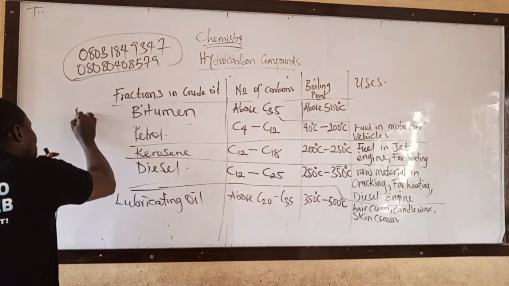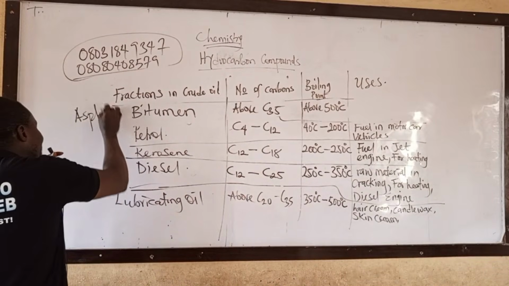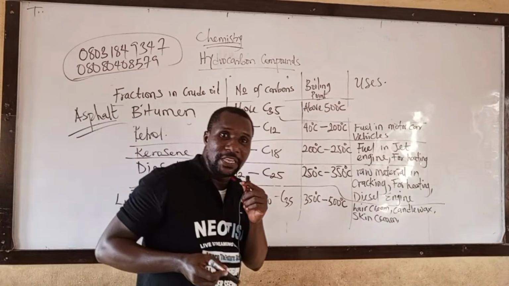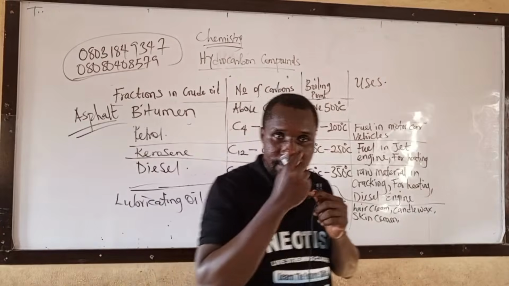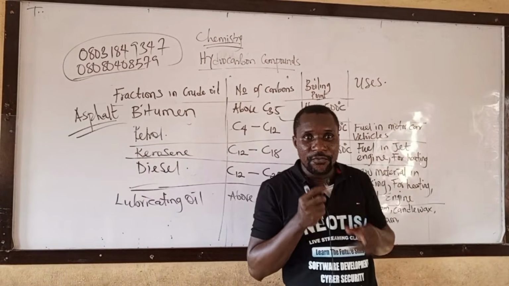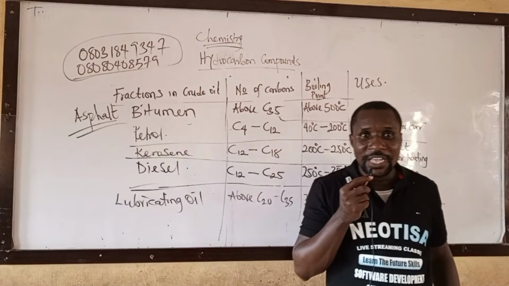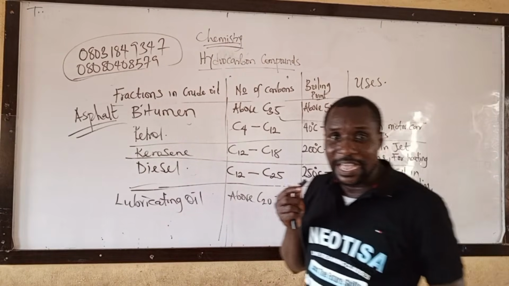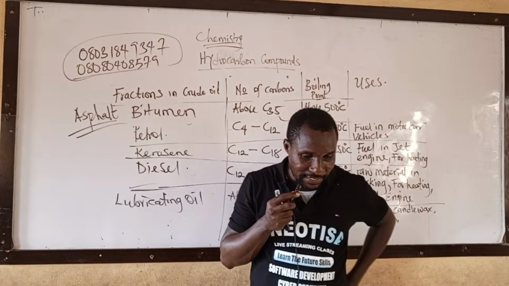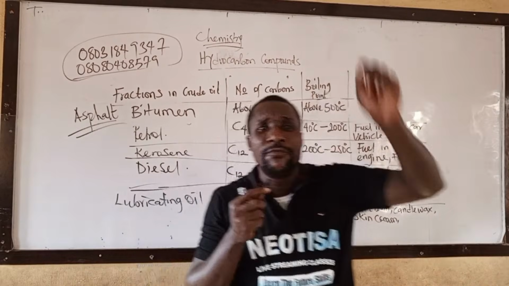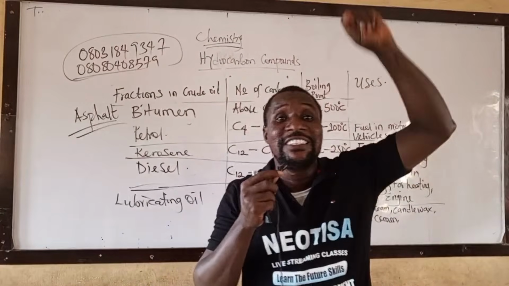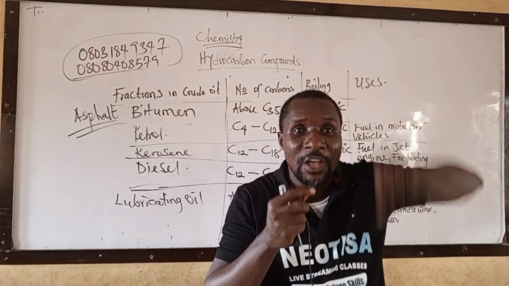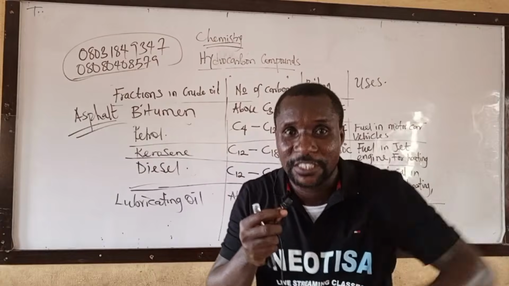And another name for bitumen, which is your past question, is asphalt. Another name for bitumen is called what? Asphalt. Write it down. Take note of that. It's then your first question. We are going to give you everything you have in your past question on each topic we treat.